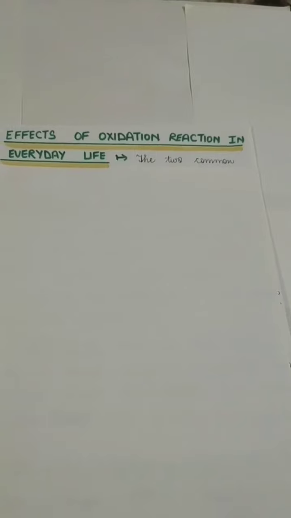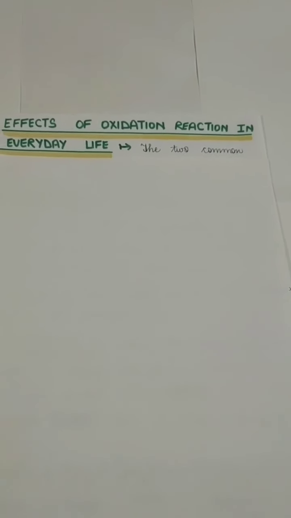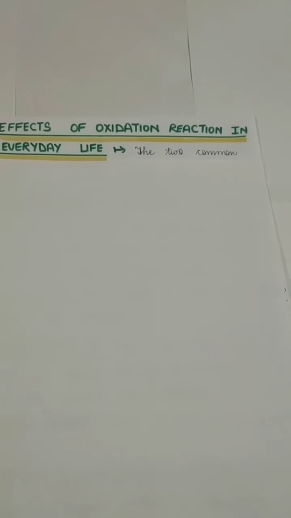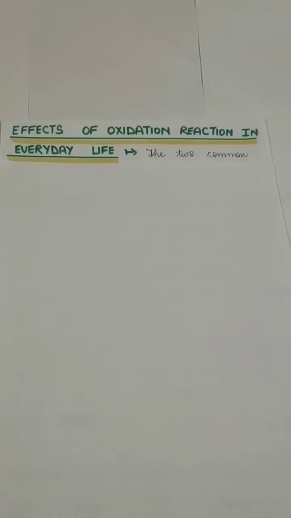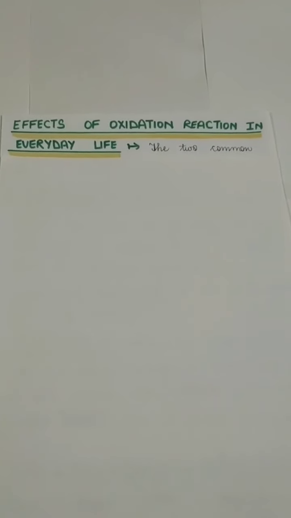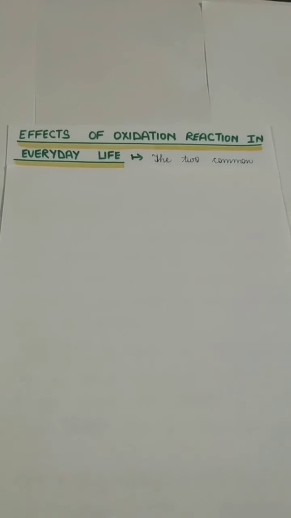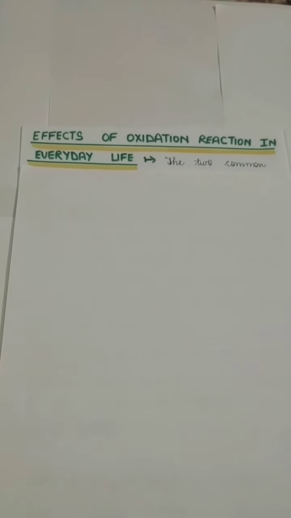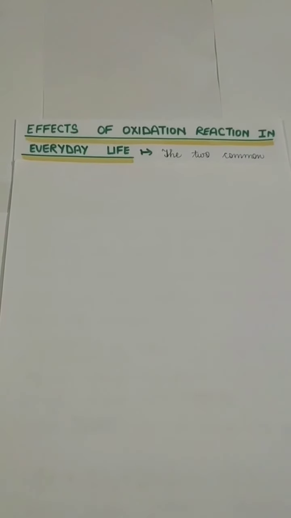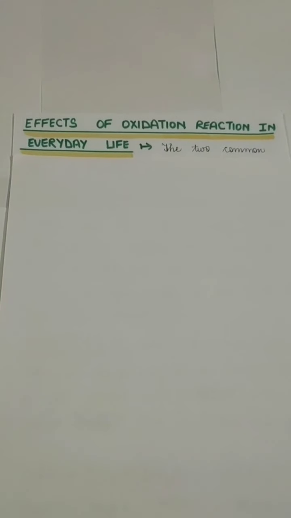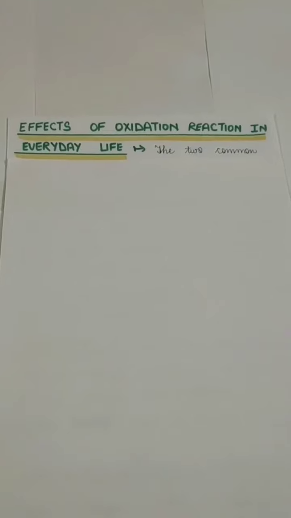When oxygen reacts with any other substances, it undergoes oxidation, so it changes its form and a new compound is formed. Specifically, oxygen reacts with metal generally. Also, it reacts with other substances as well, like inorganic substances or organic substances, so it causes some effects. The two common effects of oxidation are corrosion of metals, and the other one is rancidity.